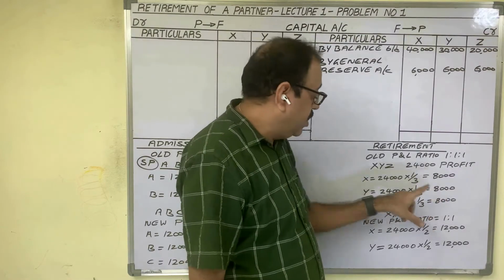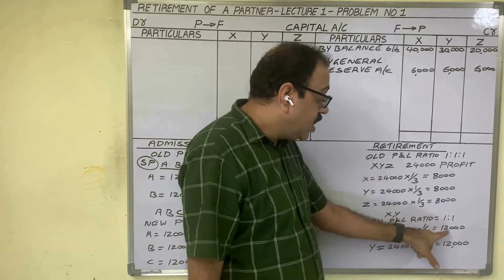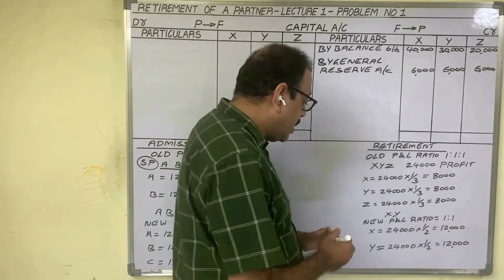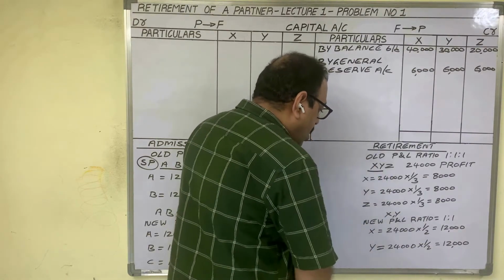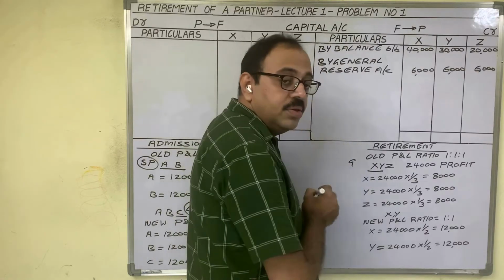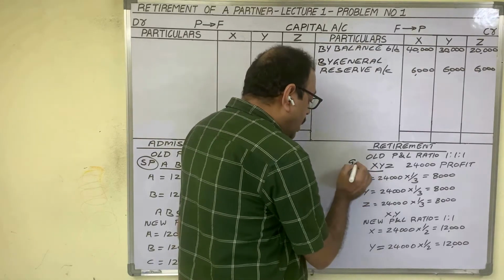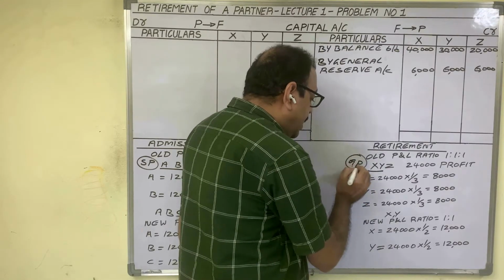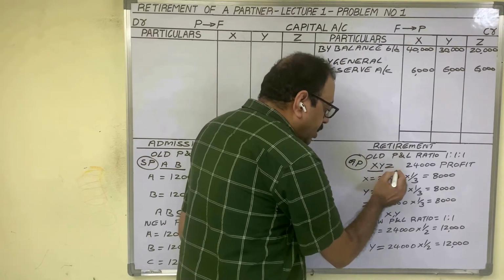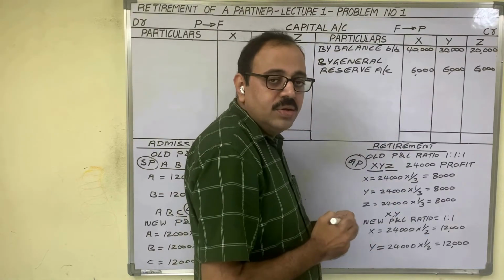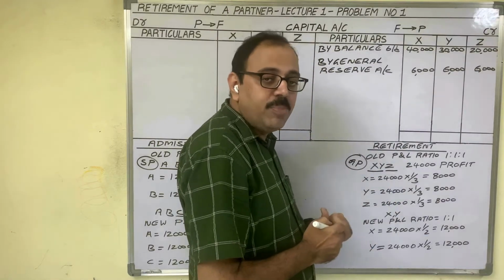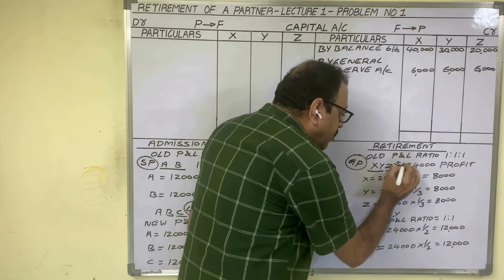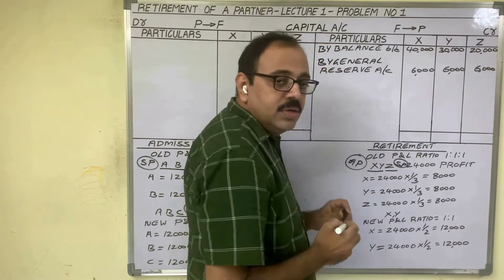After retirement, X and Y are getting 12,000 rupees each. Here, existing partners X and Y are gaining. Therefore, they are known as gaining partners. And retiring partner Z is sacrificing his share of profit to the gaining partners. Therefore, Z is known as the sacrificing partner.